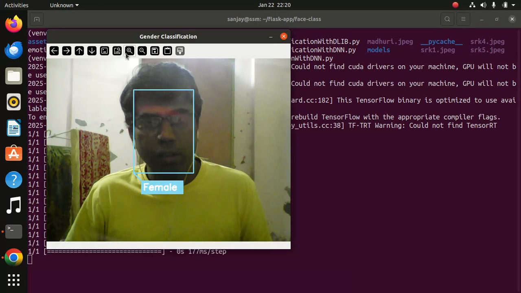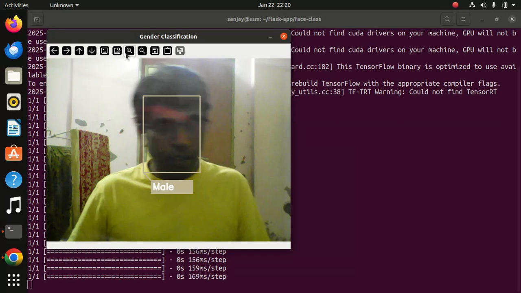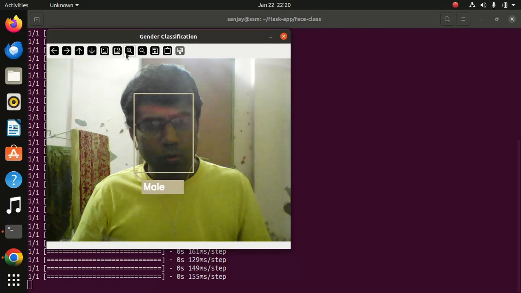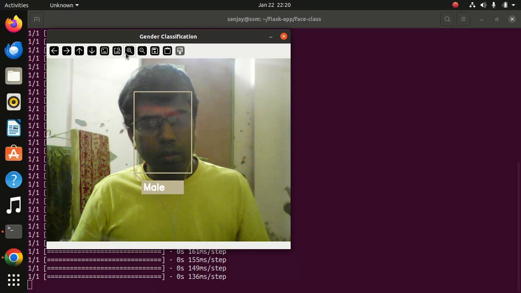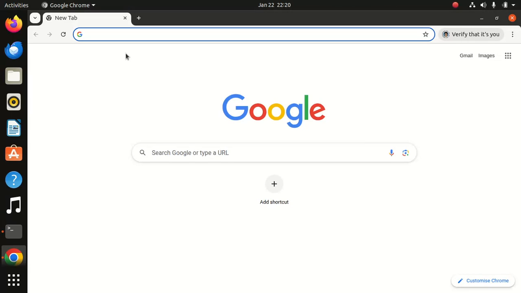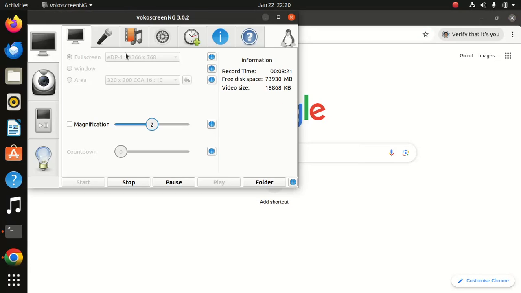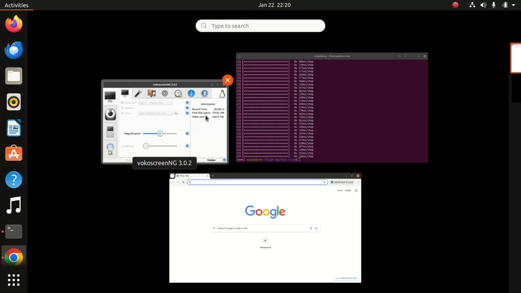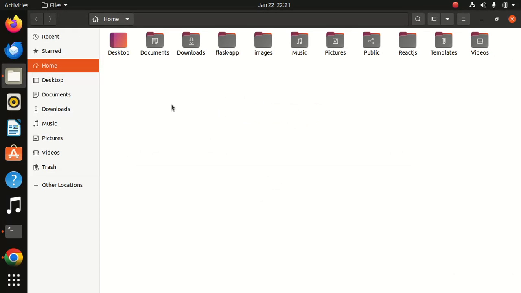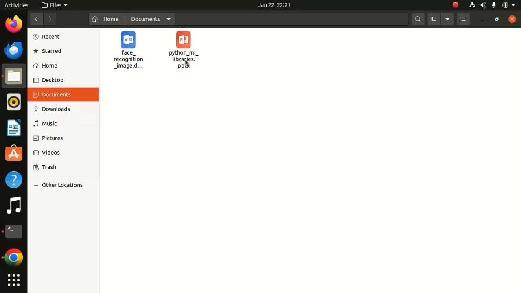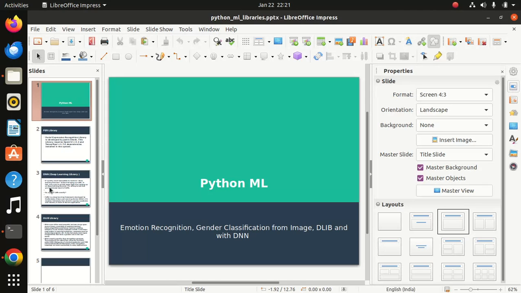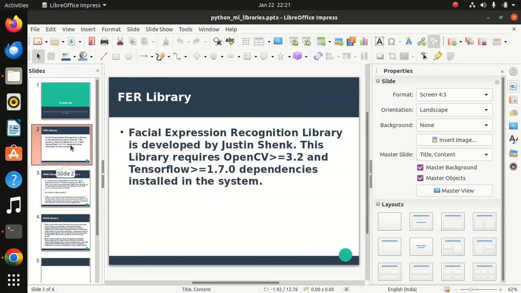Fine. I will take my own face, okay, it is recognizing as male. So I have successfully done emotion recognition and gender detection using the DLIB library, DNN library and FER library for face recognition.